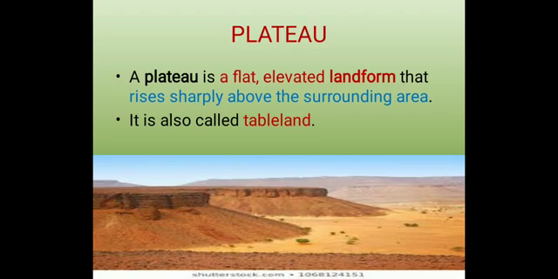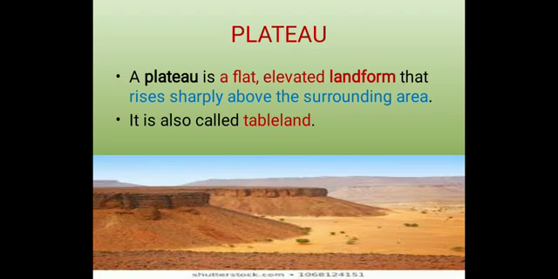A plateau is a flat, elevated landform that rises sharply above the surrounding area. So what is a plateau? A plateau is also a landform and it is flat, but it is elevated. Elevated means it rises from the land or from the plain, rising sharply above the surrounding area.